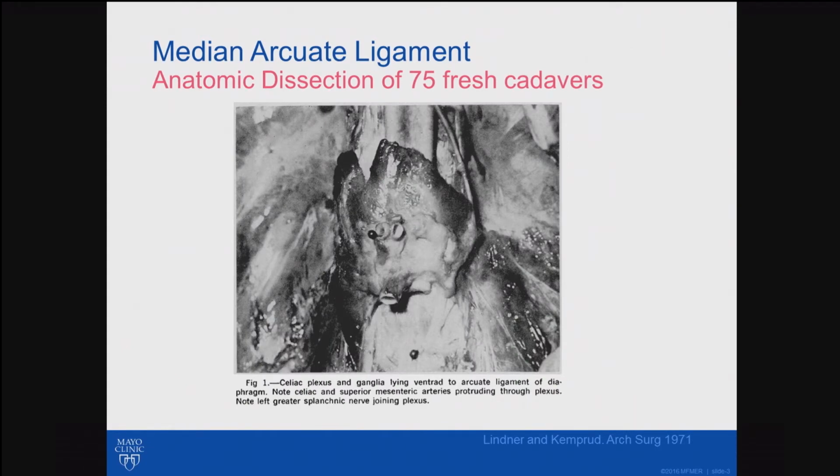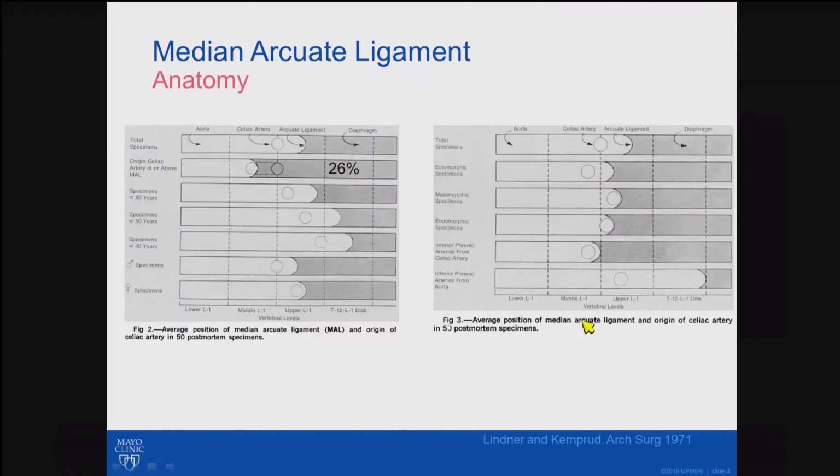The best real data that we have on the disorder really comes from an anatomic dissection in 1971, and we really haven't progressed that much beyond that, where you find that the median arcuate ligament is really a nest of lymphatic and autonomic nerve tissue and diaphragm muscle that really encases the celiac plexus and celiac artery.